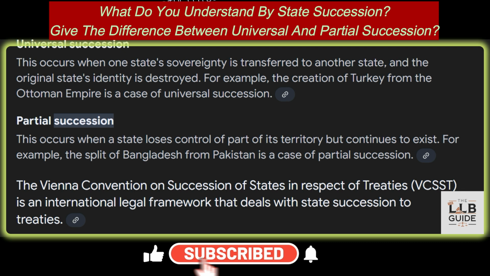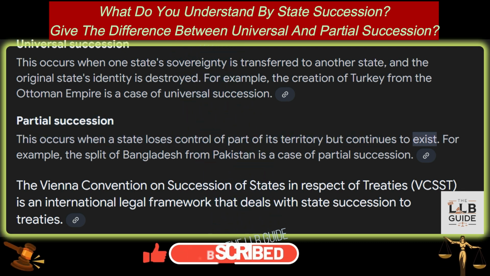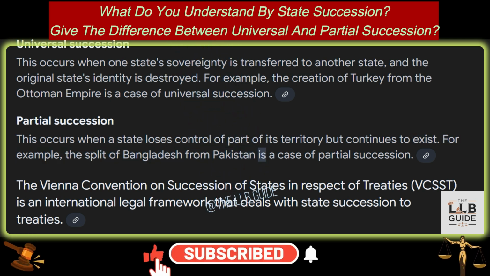Partial succession. This occurs when a state loses control of part of its territory but continues to exist. For example, the split of Bangladesh from Pakistan is a case of partial succession.